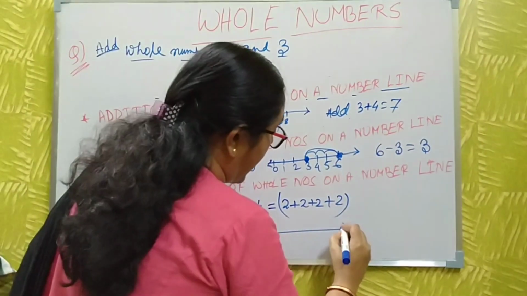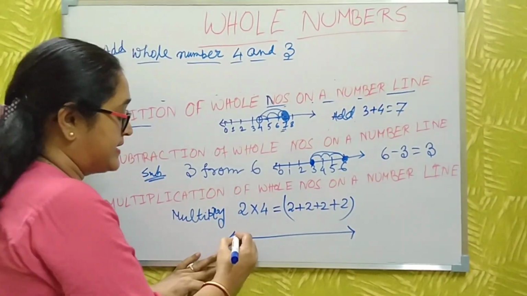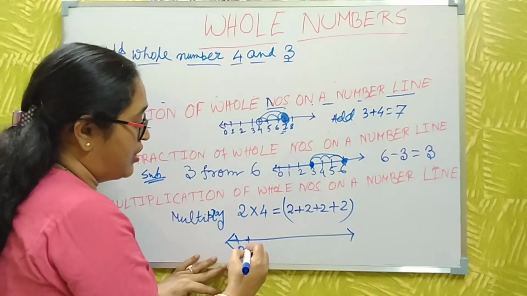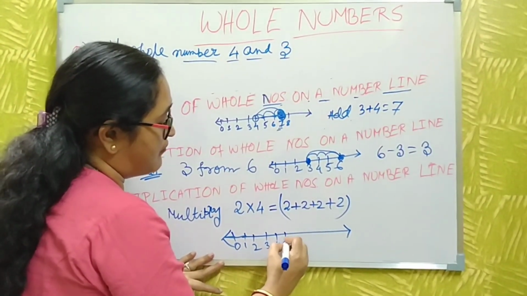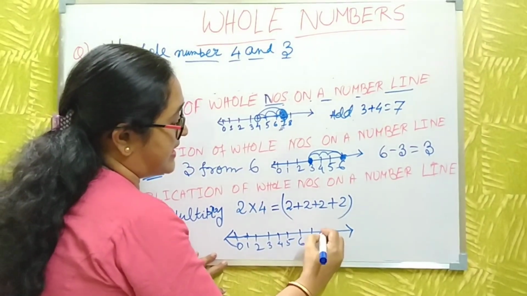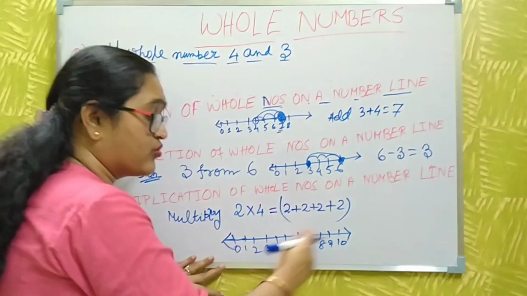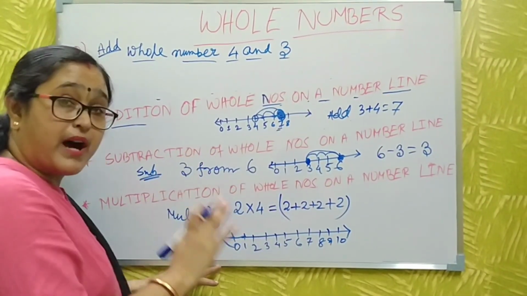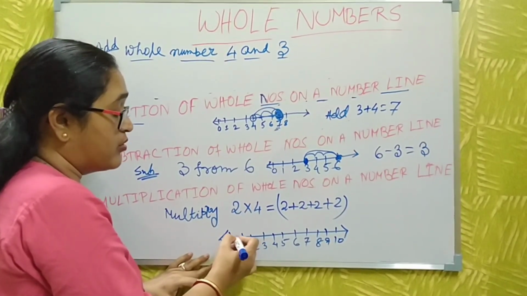Now you draw a number line. Then the whole numbers start from 0, 1, 2, 3, 4, 5, 6, 7 and 8 and 9, 10, whatever, that goes on. You must remember it: the gap is always the same.